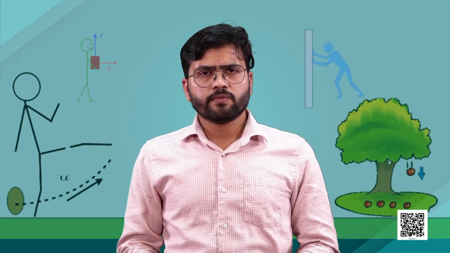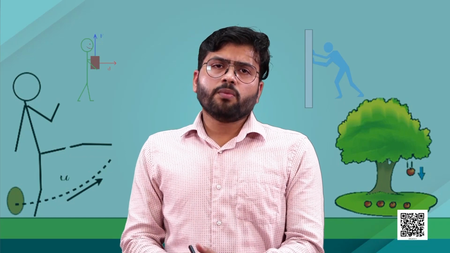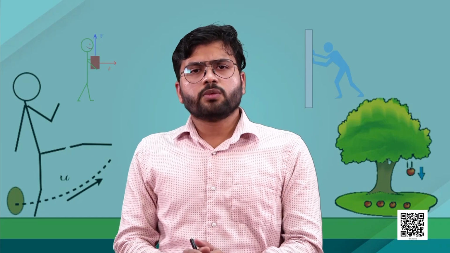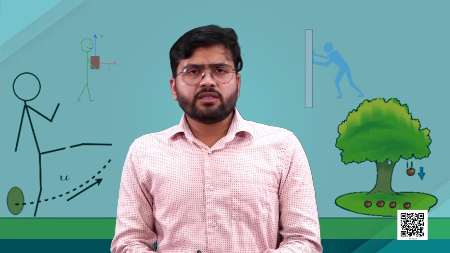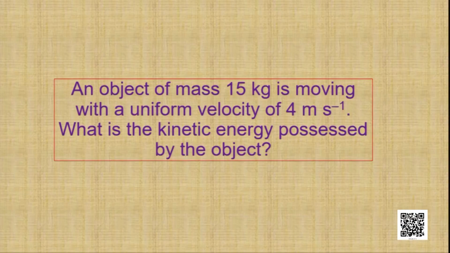So dear students, whenever we are trying to solve this kind of numericals, as we have already discussed, the unit of energy is joule. So here what you need to consider is that mass will always be expressed in terms of kilogram and the velocity will always be expressed in terms of meter per second. From the question we can clearly see the data that are given to us. Mass of the object is 15 kilogram, velocity is given as 4 meter per second.